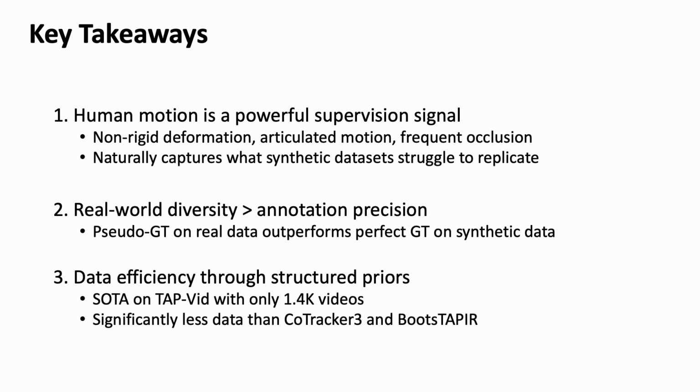Even with imperfect pseudo-ground truth, real videos consistently outperform synthetic data with perfect ground truth. And third, with the right structured prior, you do not need massive data. We reach state-of-the-art on TAPvid using only 1.4 thousand videos and 1 day of training on 4 GPUs, which is orders of magnitude less than prior real-world approaches.